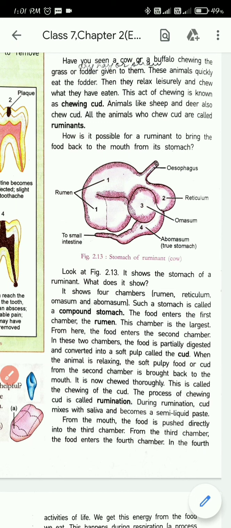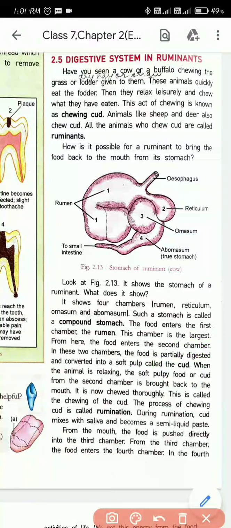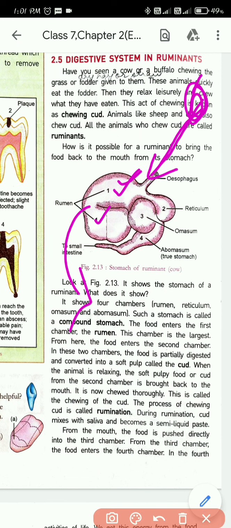So what happens at first? The cow will chew the food. Yeah, it will eat the grass. It will only eat. It's like bringing the grass directly to the stomach. It will eat, and without chewing, the food will directly be passed to the first chamber. What is the first chamber? Rumen. And as you can see in the diagram also, rumen is the largest chamber.